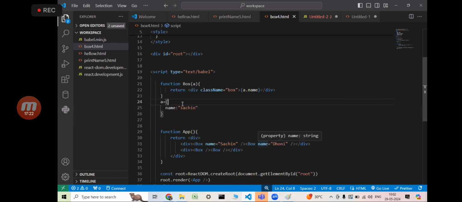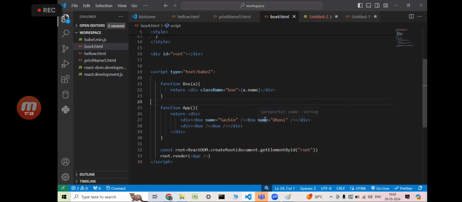What is the value? Dhoni or not? Now tell me how we can get the Dhoni. A dot name. So no need to do any change. My values keep on changing, or not. That is our goal. So can I write here name? Can I write here also the same key name? If you put another key, you understood the problem, right? There is no error, but it is going to break all the remaining, or not.